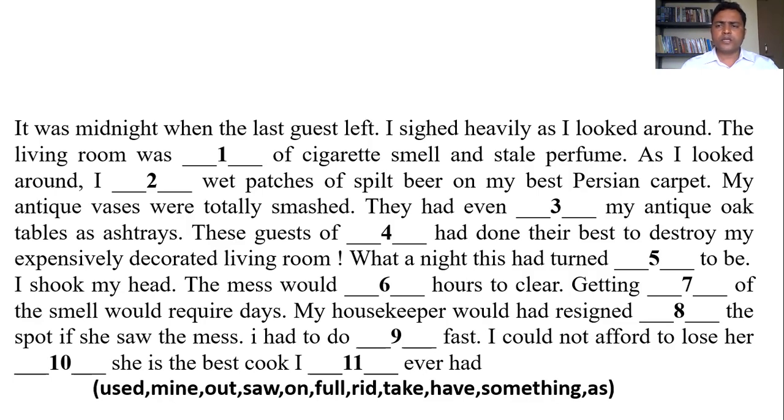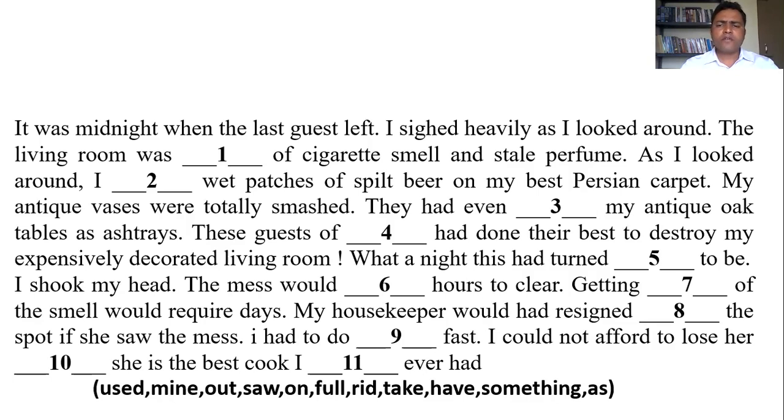Used is the V3 form of the verb. Mine, not. Out, no. Saw, no. On, so these are not. Take, it is the V1 form. So the V3 form of the verb here is used. So you may put the answer here, used. They had even used my antique oak tables as ashtrays.